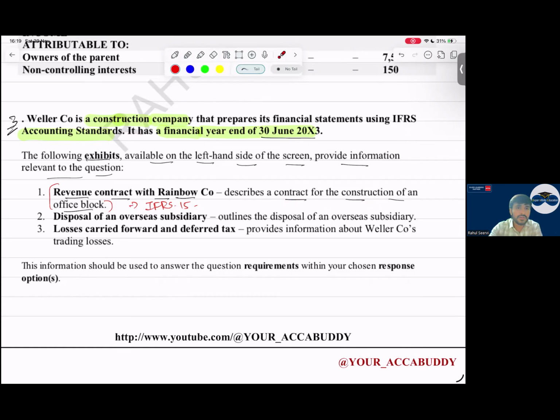Then we have a disposal of an overseas subsidiary. Whenever we dispose of an overseas subsidiary, control is lost, so we have to do a gain or loss calculation. Foreign exchange gain or loss is recorded in other comprehensive income and accumulated in the translation reserve. Once we dispose of a foreign operation, we reclassify it back to profit or loss. That is also a gain to P&L only.